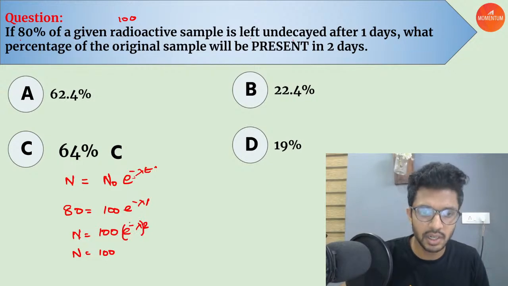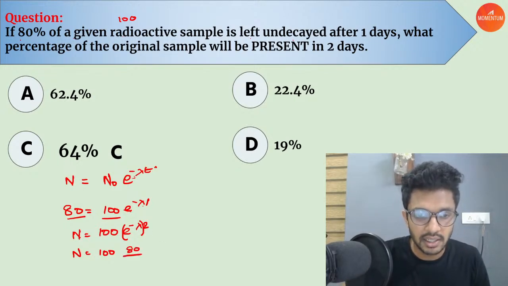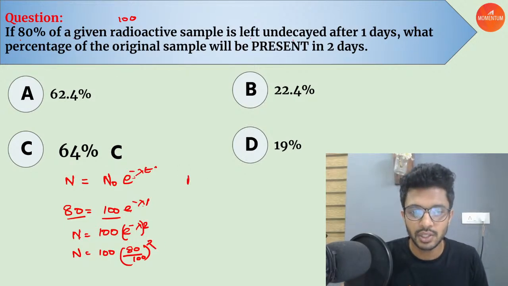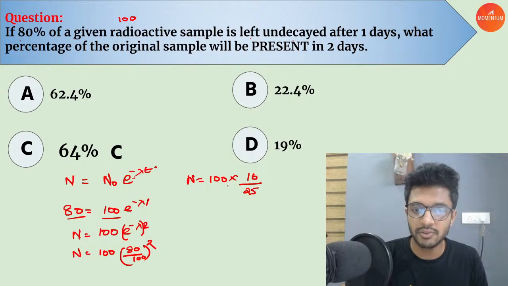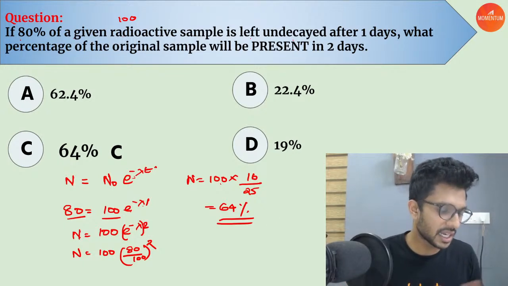What can we do for that? e raised to minus lambda is 80 by 100, right? So I'm going to substitute that 80 by 100, the whole thing squared. 80 by 100 is 4 by 5. So the value for N is equal to 100 into 4 by 5 squared. 4 squared is 16, 5 squared is 25, 100 by 25 is 4, into 16 is 64, which is the percentage that remains. Okay, that is something which we can do.